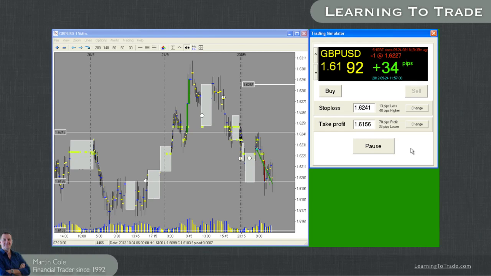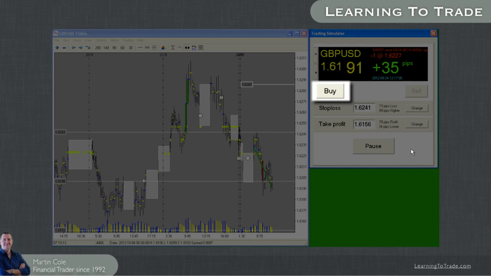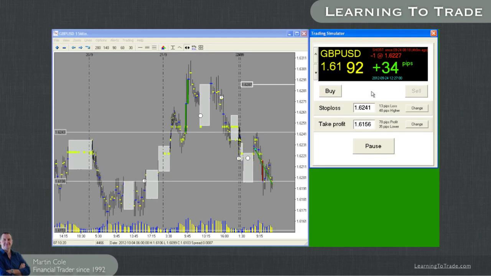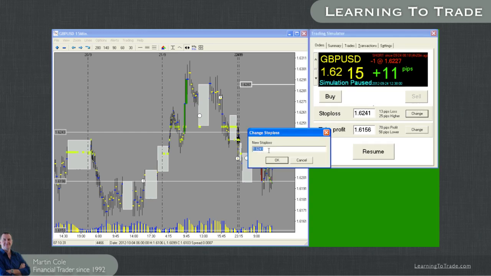Okay, so things are getting down a little bit better now. We can see we've got that nice green line on our chart, the green line we want to achieve. And of course, if I wanted to close this trade at any point, I could just press the buy button, and that would close this trade off. Tell you what, just as a matter of exercise, how about we move the stop down a little bit more at this stage? Let's take that off there, and let's move it down to 31.